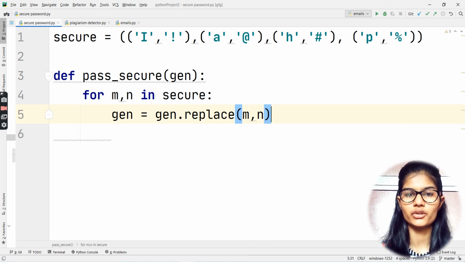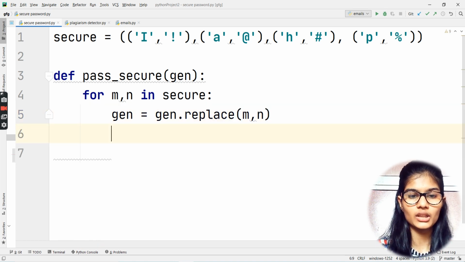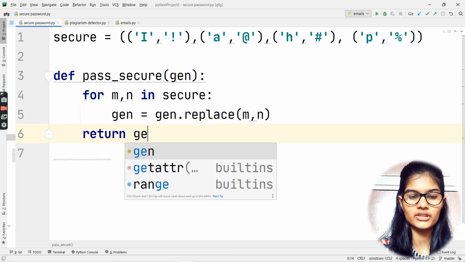So what is it going to do? It is going to replace the m, that is your I, A, H and P, with the n, that are your exclamation mark, at the rate, hash and percent sign. This is how this particular transformation takes place, and this is how we replace the different words or different variables. Coming down, and here, coming out of this for loop, I'm going to return gen.